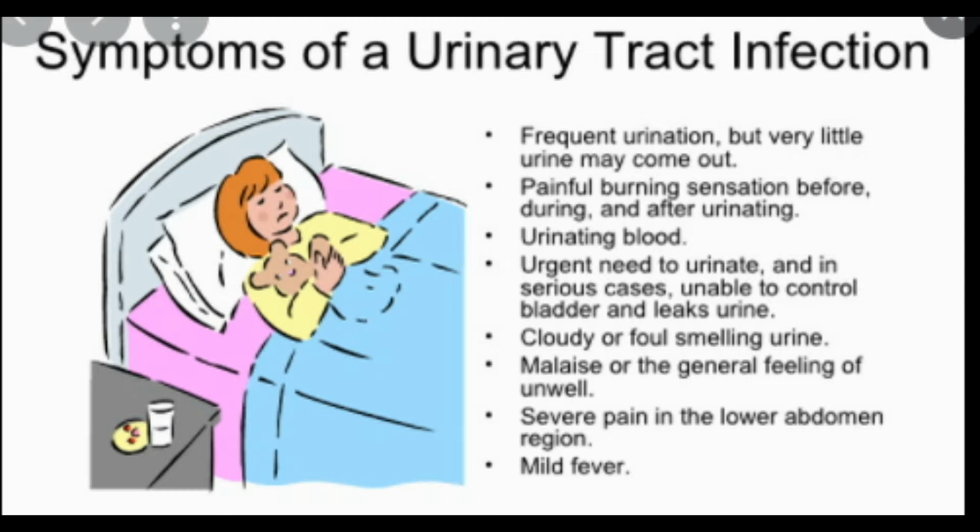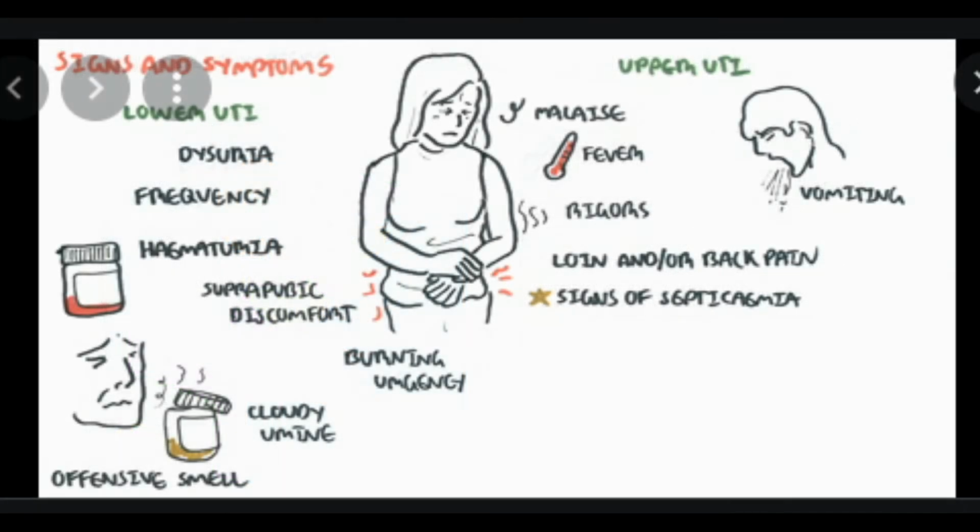Upper tract UTIs affect the kidneys. These can be potentially life-threatening if bacteria move from the infected kidney into the blood. This condition, called urosepsis, can cause dangerously low blood pressure, shock, and death. Symptoms of an upper tract UTI include pain and tenderness in the upper back and sides, chills, fever, nausea, vomiting.